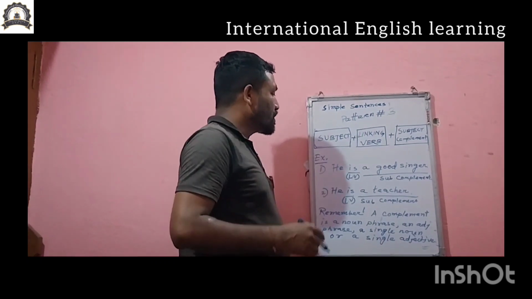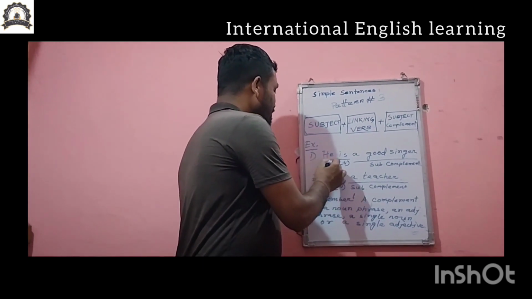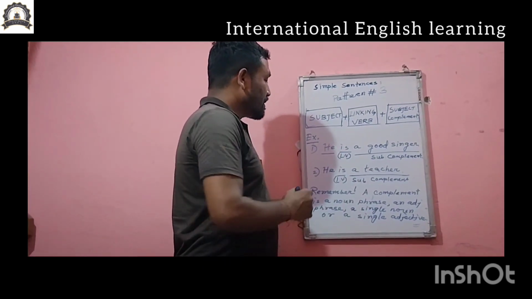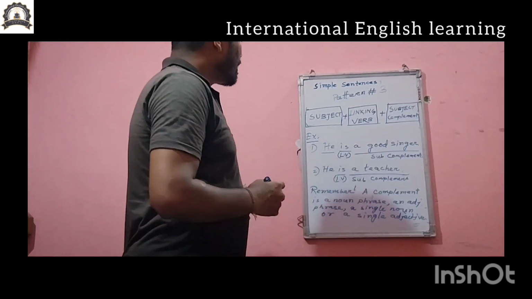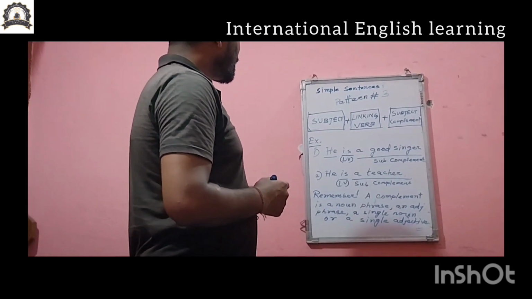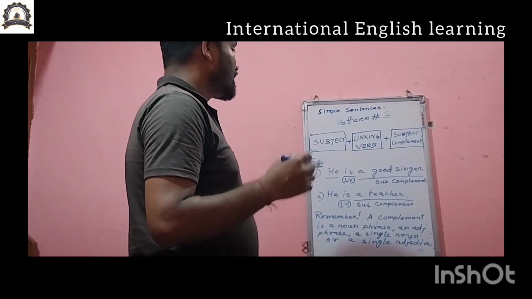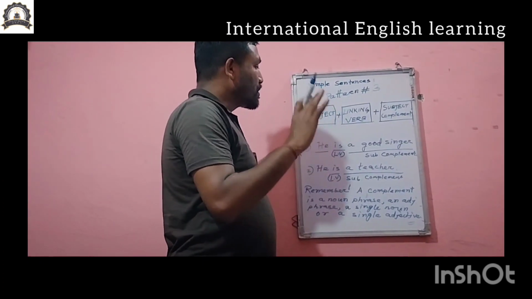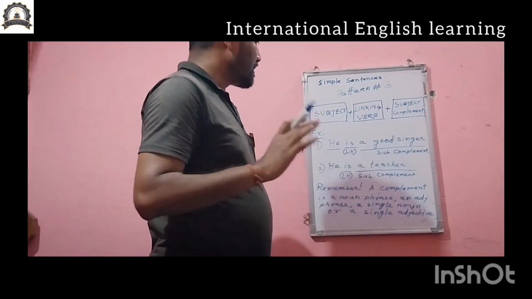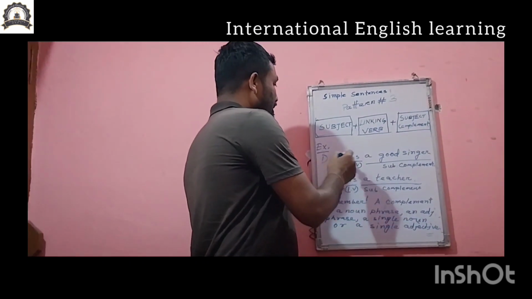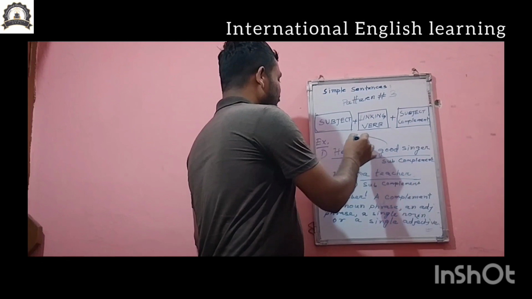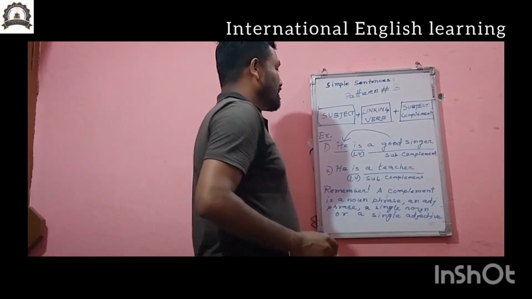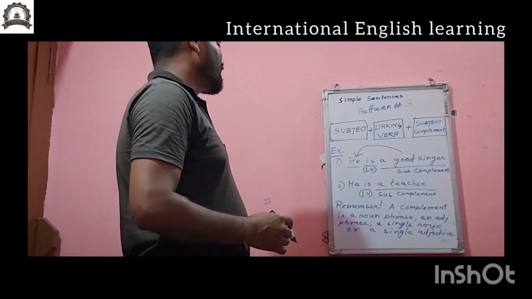He is a good singer. He is the subject here, a subject pronoun, third person singular. Is is the linking verb. A good singer is the subject complement. Actually this complement is saying something about the subject he.